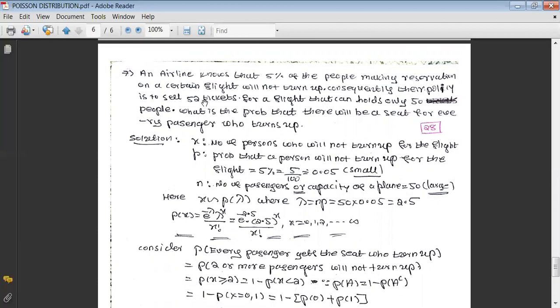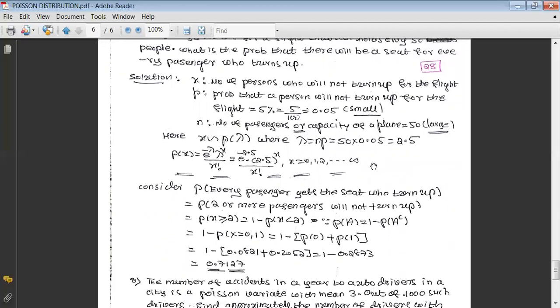That means whenever 2 or more passengers remain absent, only then will every passenger get a seat, because they are selling 52 tickets for a flight which can hold only 50 passengers. That's why the probability that every passenger will get a seat is when 2 or more passengers will not turn up.